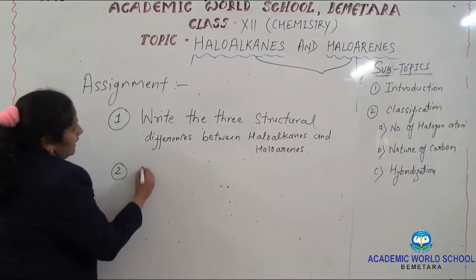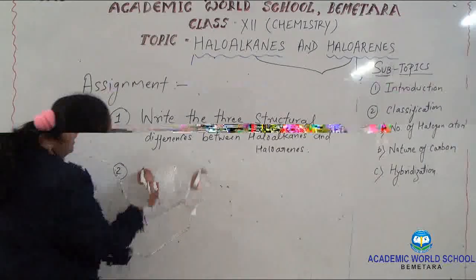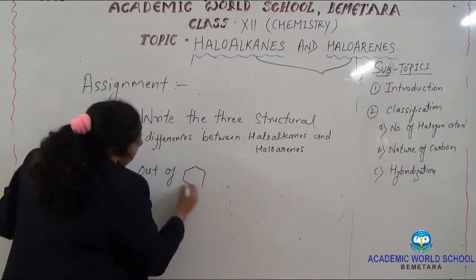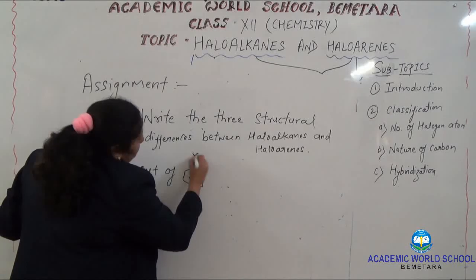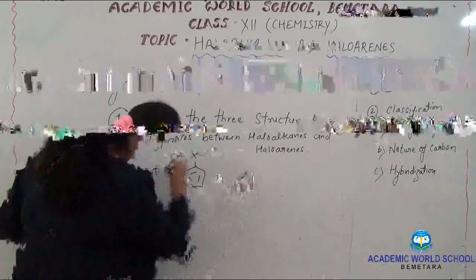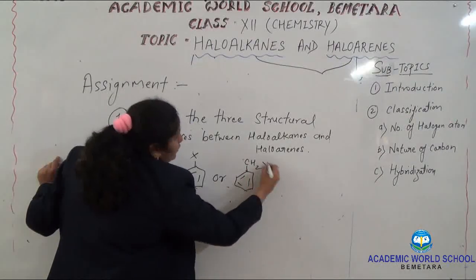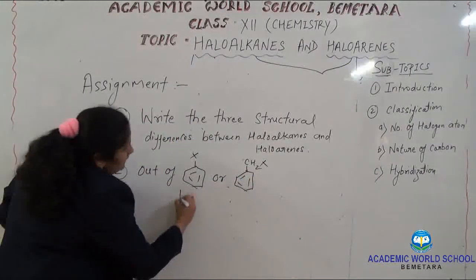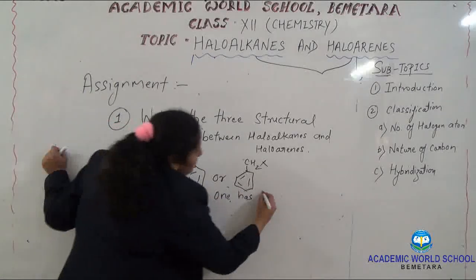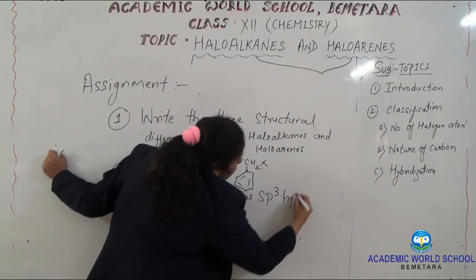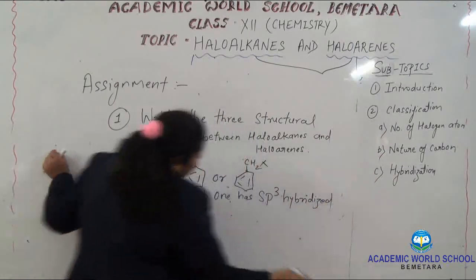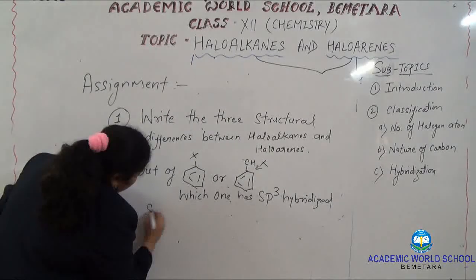Second, between haloalkane or haloarene, which one has an sp3 hybridized structure, and why?